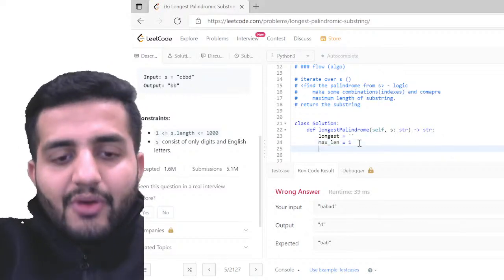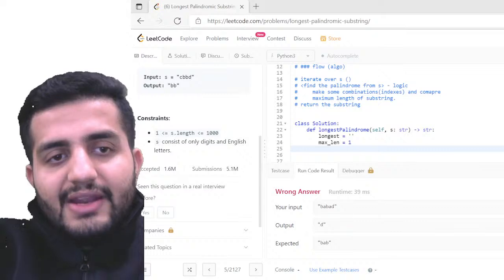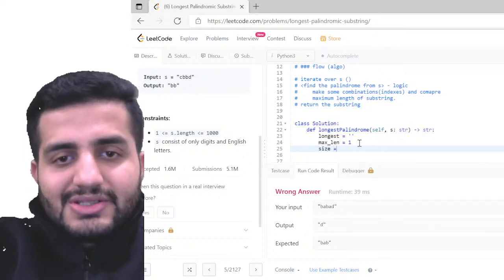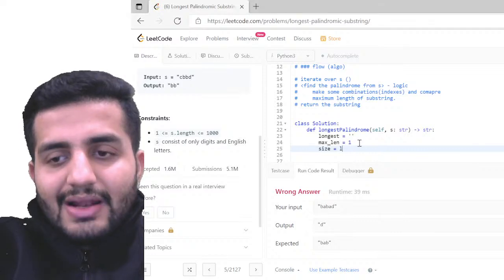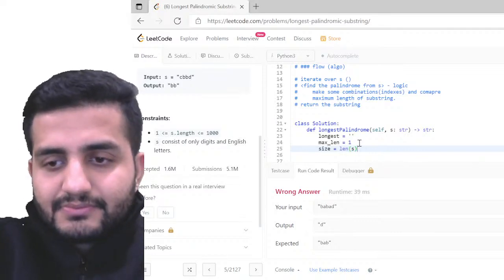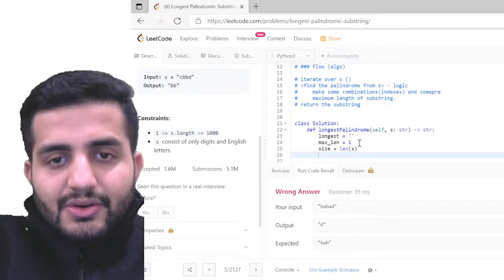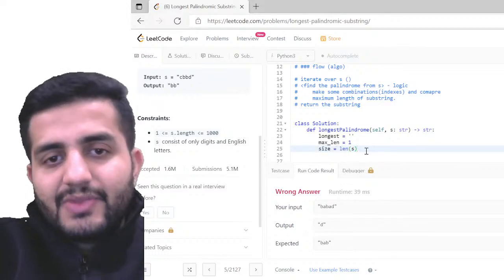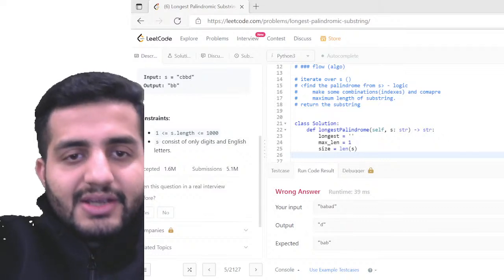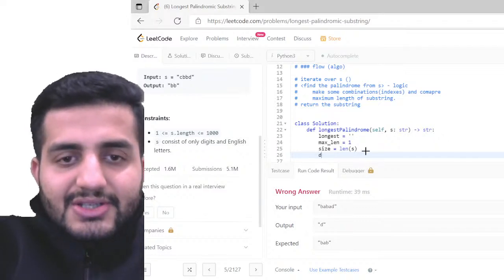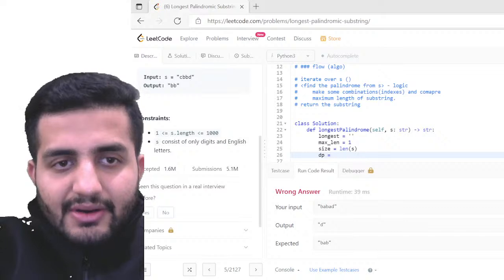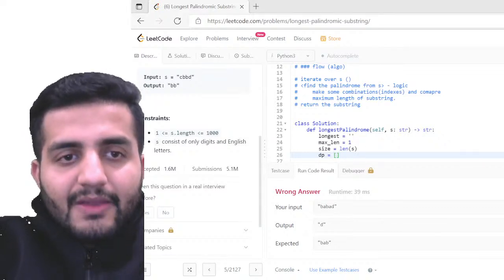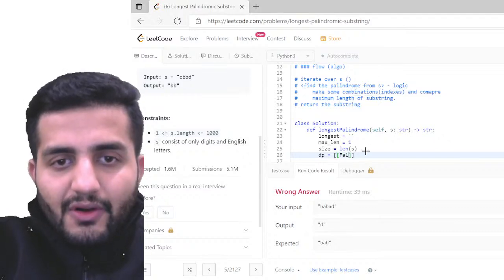And also I'm going to initiate a variable which is basically a kind of size for me, okay? So size will be what? Size will be the length of my s. Cool. So this will be the size of my string, okay? So I have used the size. Basically this is what I'll be ranging over, okay? So here I'm just initiating a dynamic pointer for me. So I'm going to initiate the value as false, okay?